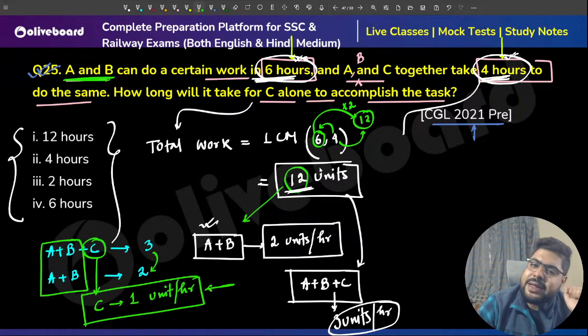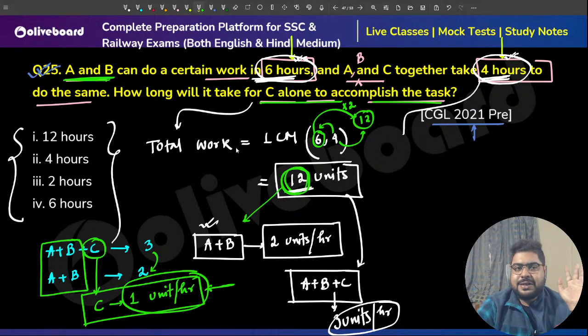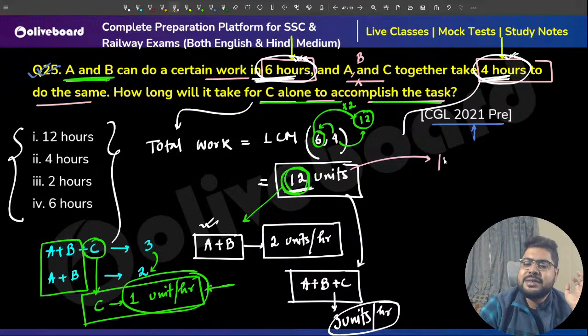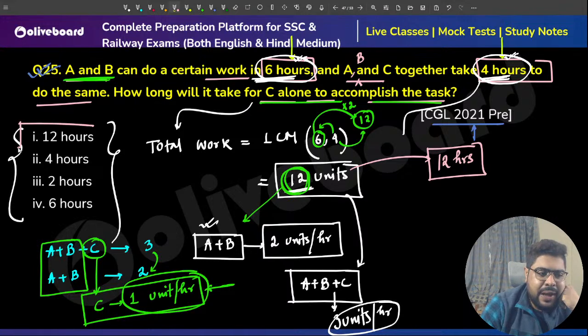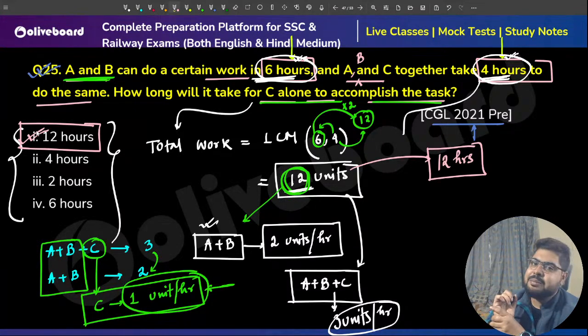Now, if C alone wants to complete the task, C needs to complete 12 units. C is doing 1 unit in 1 hour. So 12 units, C will take how much time? 12 hours, because 1 unit an hour, so 12 units, 12 hours. So that will be your answer. That is option number 1.